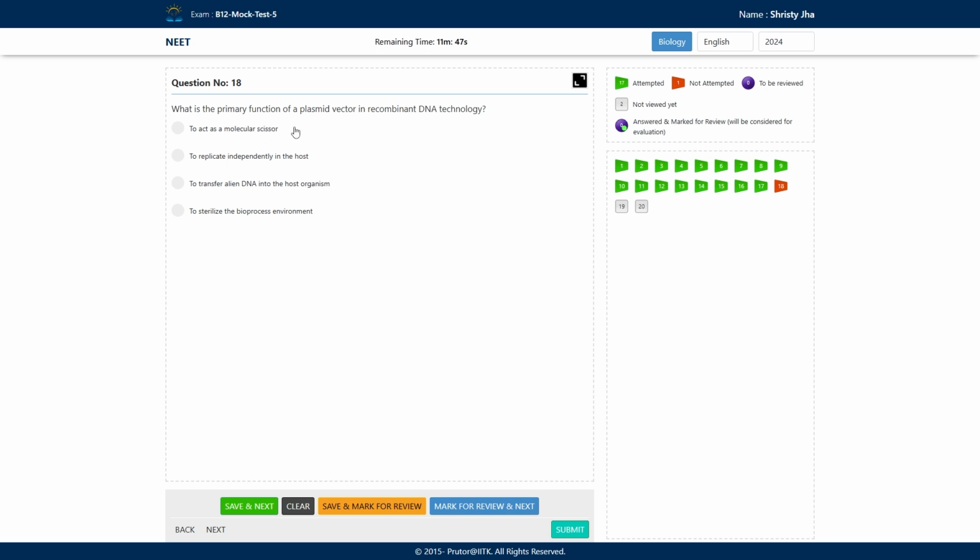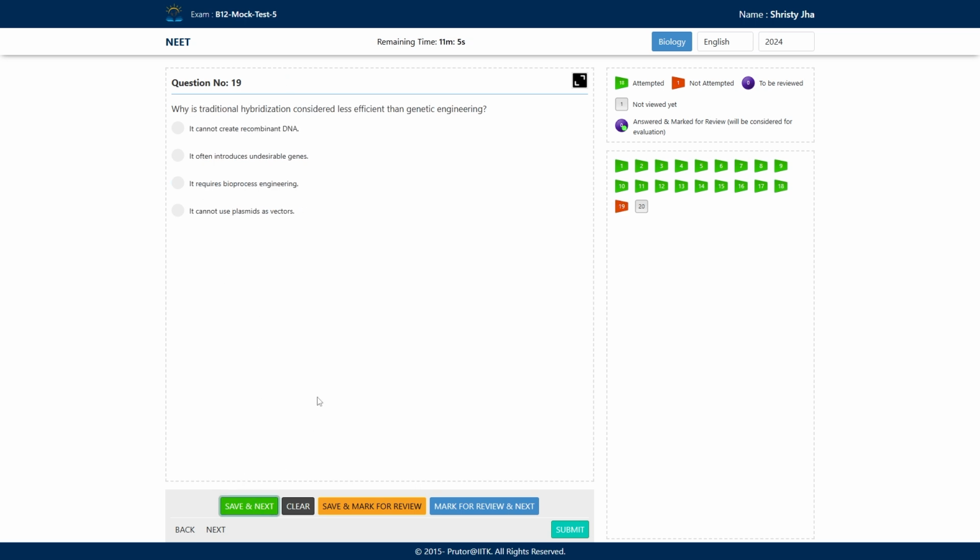So, the primary function of a plasmid vector is to transfer the foreign DNA into the host organism. So, the answer is option C. Fourth, to sterilize the bioprocess environment. No, it is not used to sterilize the bioprocess environment. First and fourth options are definitely a no. But second and third might confuse you; don't get confused, because they are asking the primary function of the plasmid vector. When a plasmid acts as a vector, its primary function is to transfer the alien DNA into the host organism.